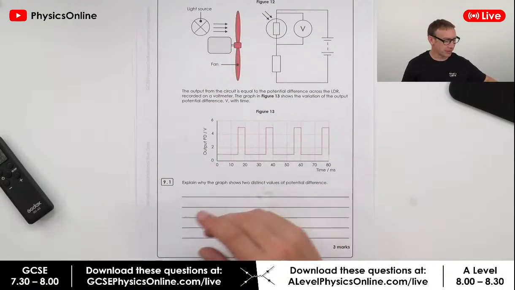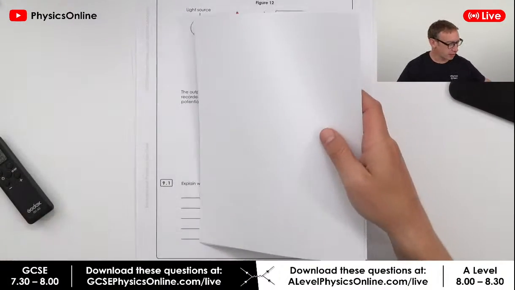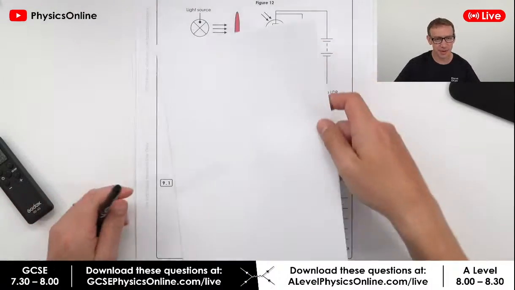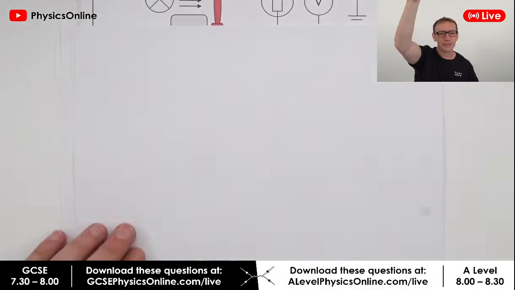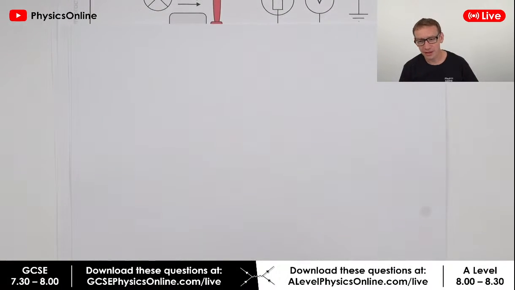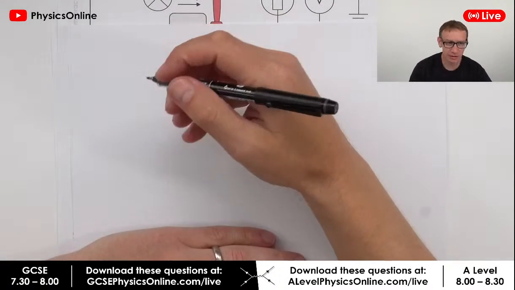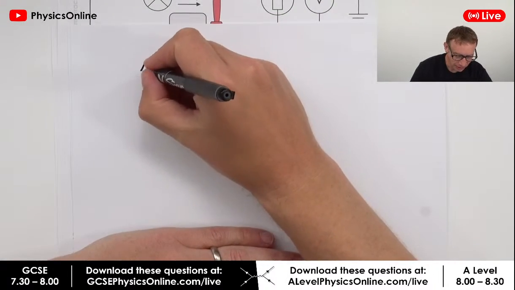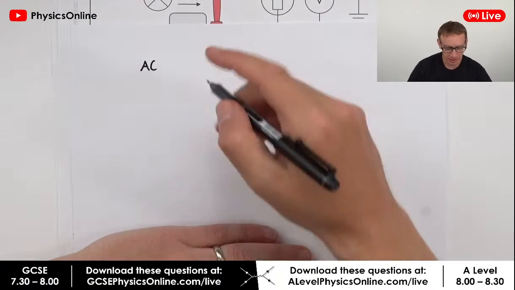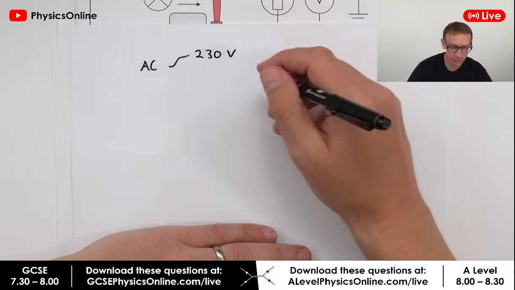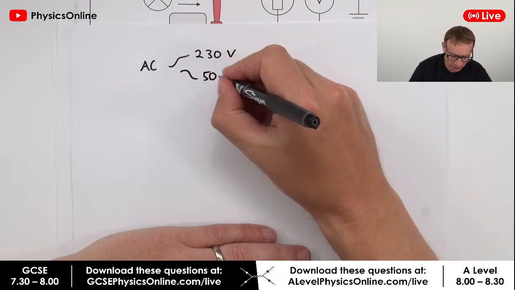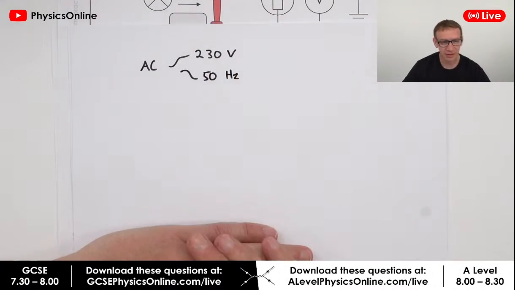That's the plan. So the first thing I want to do is just go over some of the key things that you need to remember. Let me just put the paper like this. I'm just going to zoom in slightly. Okay, so the first thing that I think you need to remember is that if we're looking at the mains supply, it's an alternating current and it's got a potential difference of 230 volts and it's got a frequency of 50 hertz.